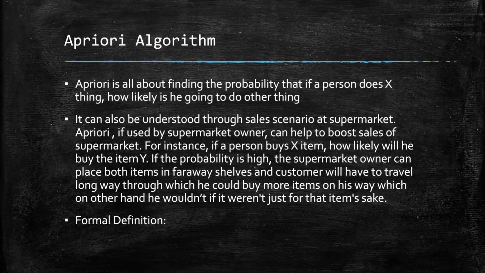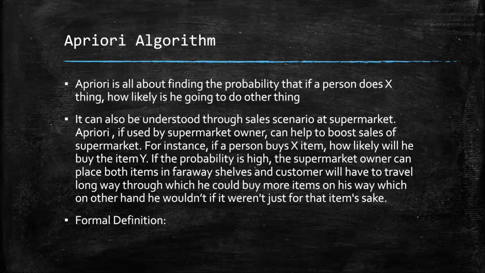Didn't explain quite much, right? So let's take a better example. Suppose there is a supermarket and the supermarket's sales have gone very low due to the pandemic. But now he wants to boost his sales to generate a little income. So he can hire an ML scientist, provide the previous month's data, and get help through the Apriori algorithm.